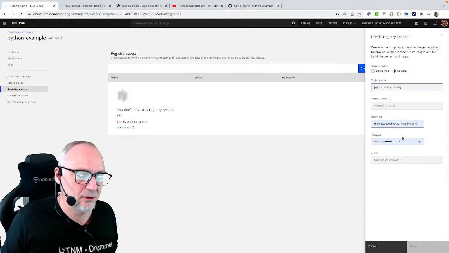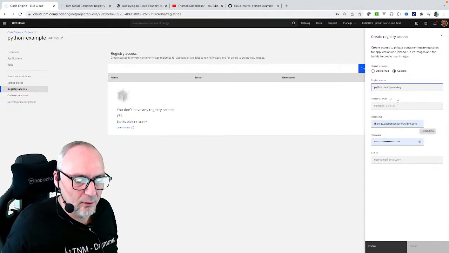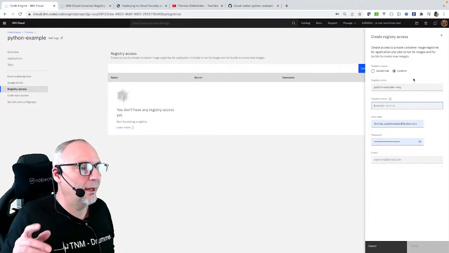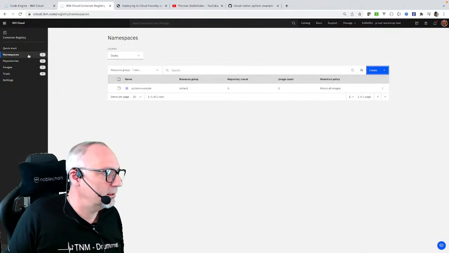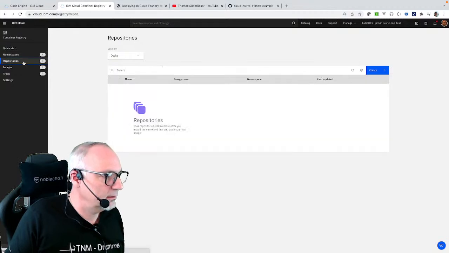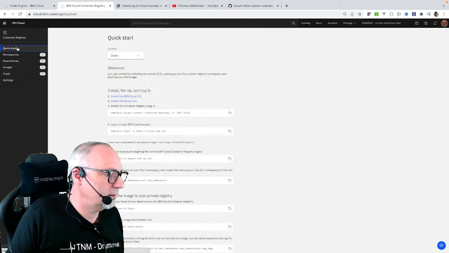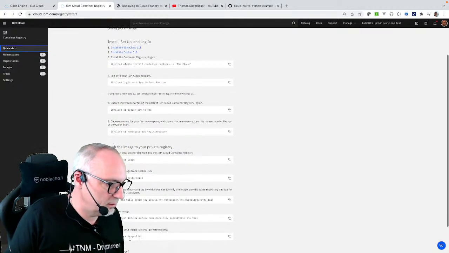What we now also need is to define where our registry is based. For that I need Osaka here. Here is the region set, the Docker push.